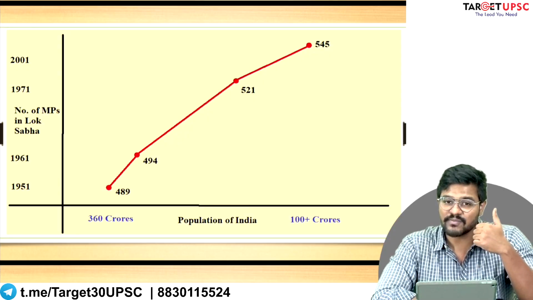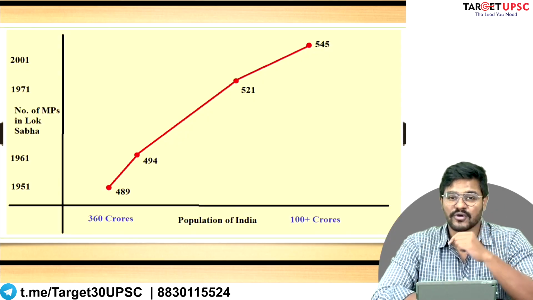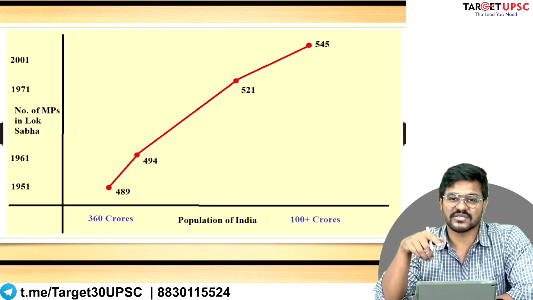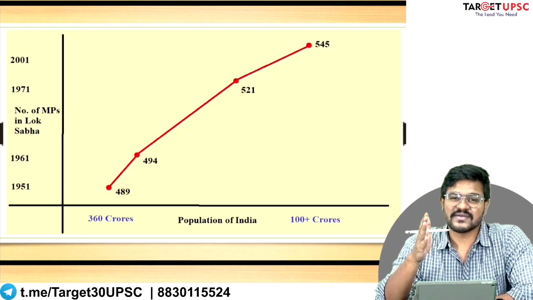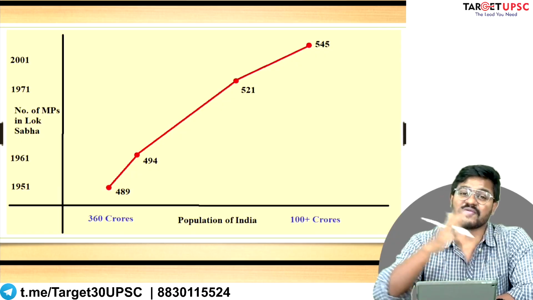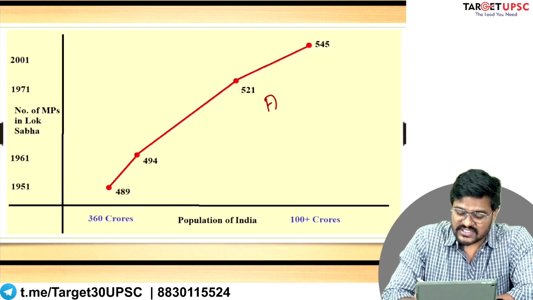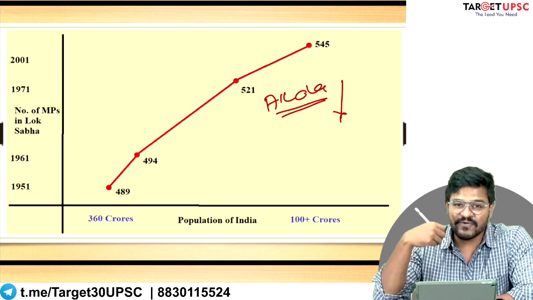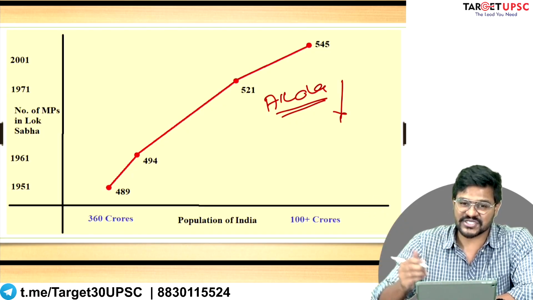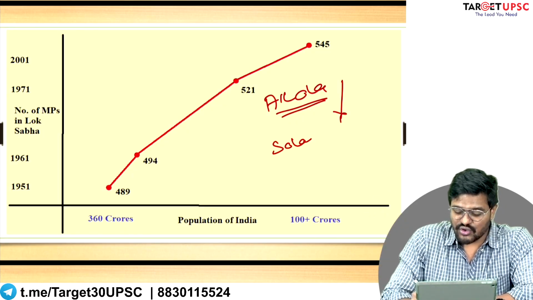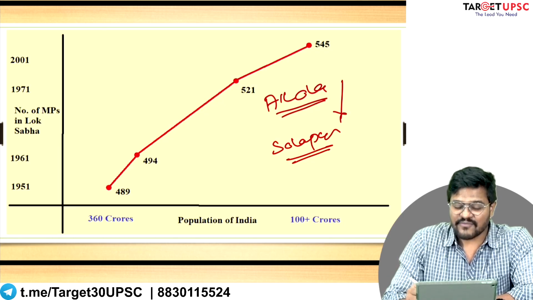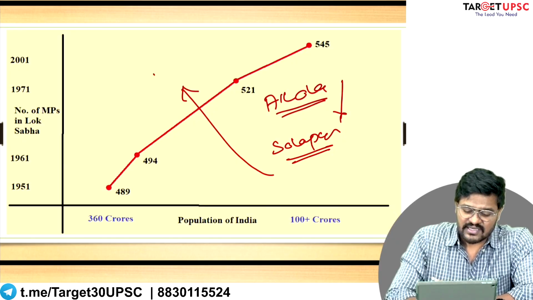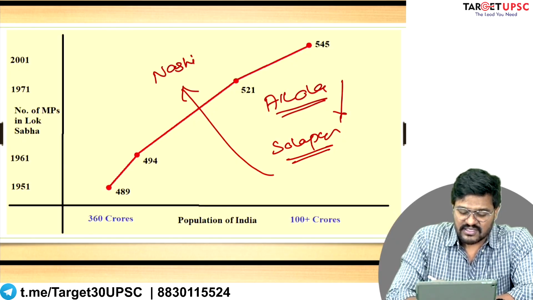That is point number 1. What is point number 2? You have to ensure rotation of these constituencies. A single constituency cannot remain reserved forever. So if on one occasion Akola was reserved, next time Akola will not be reserved; the next Delimitation Commission will say Solapur is to be reserved. After Solapur, the next time they might say that, let's say, Nasik is to be reserved.